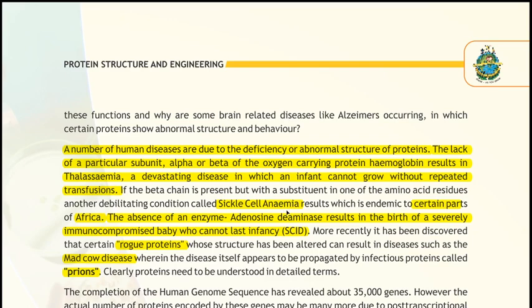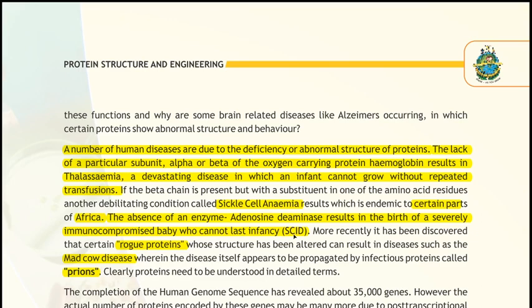In the case of SCID, what happens? The enzyme adenosine deaminase is not formed, due to its absence a child is born who is immunocompromised. What is the meaning of an immunocompromised baby?